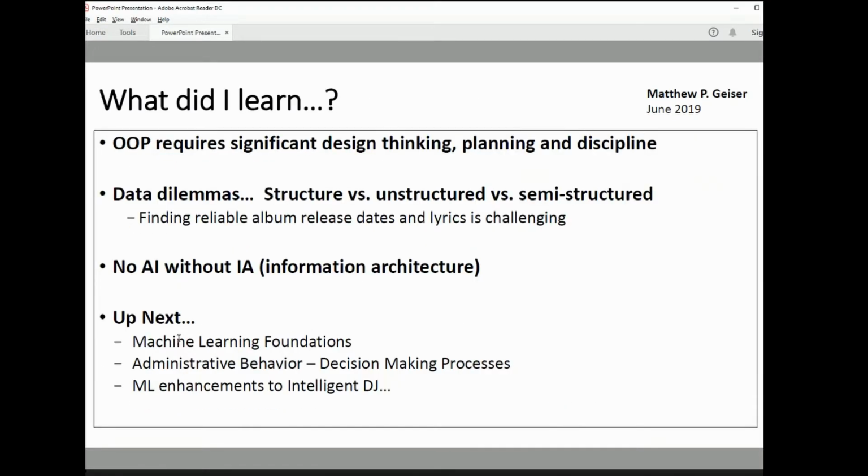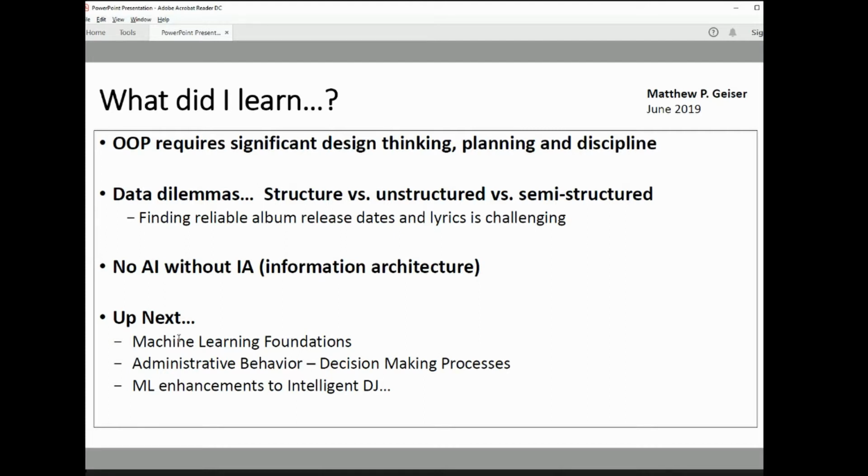So what exactly did I learn? One of the things with respect to object-oriented programming is it does require a lot of forethought on the design, how you're planning to deploy it, and then the discipline of stepping back if you find yourself starting to get into a complicated or confusing structure and making sure you go back to first principles.